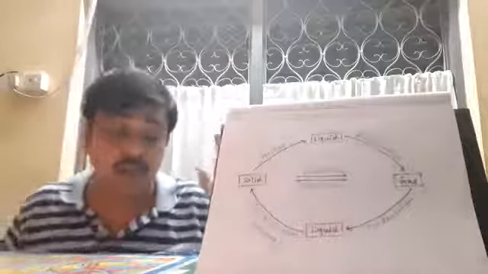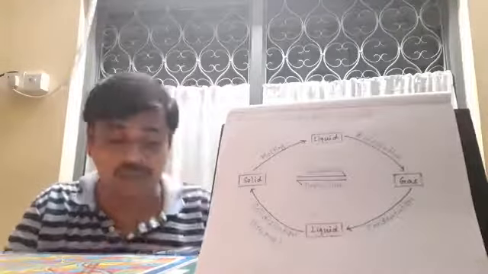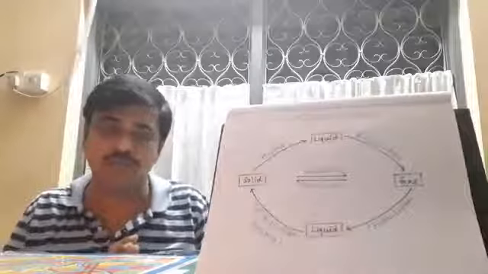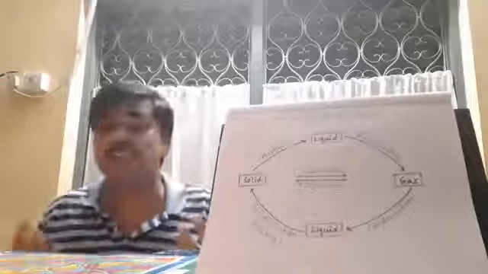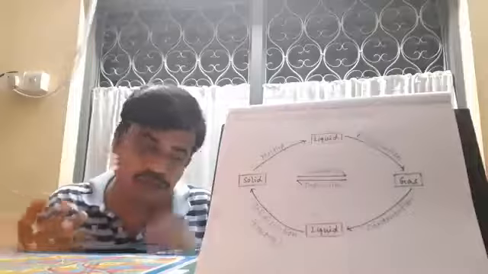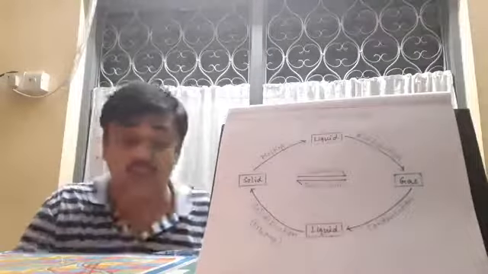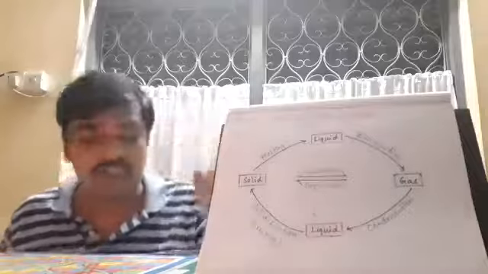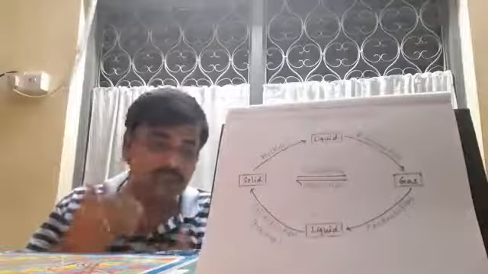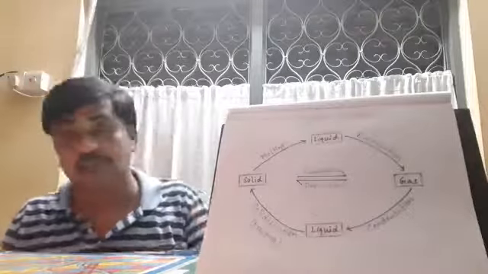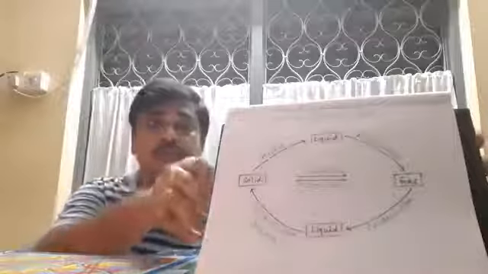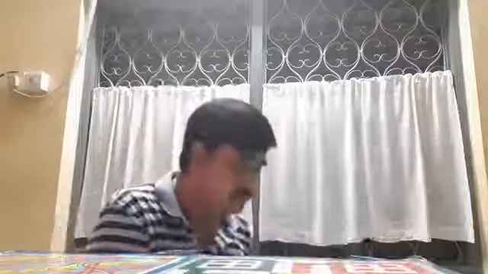So these points are fixed temperatures, and we know that for water also, at 0 degrees Celsius ice can melt into water. Then at 100 degrees Celsius, water can change into the gaseous state, and in the same way vice versa. So remember these points.